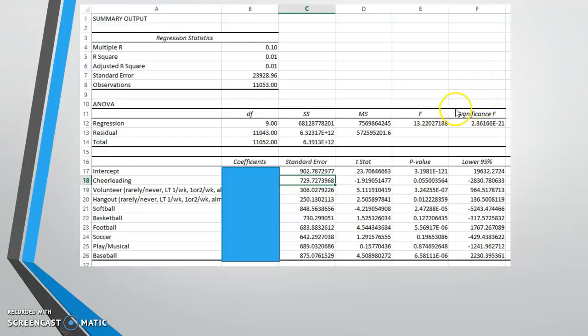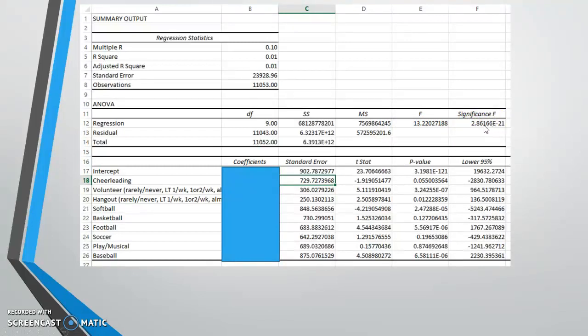The null hypothesis in this case would be that even knowing the values on all of these variables for a person gives you absolutely no extra predictive power about their future salary. And because this is so low, I say it's low because this E negative 21 here means that decimal point is getting moved 21 places to the left. So this number is way, way, way below 0.05.